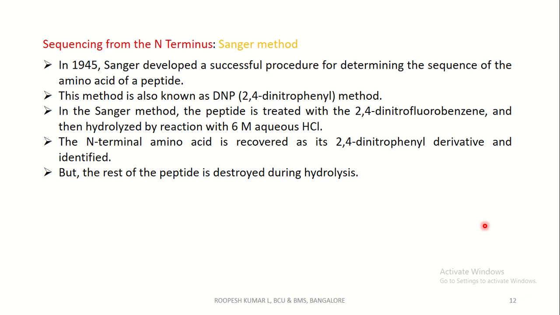But the rest of the peptide is destroyed during hydrolysis. That is, even the other peptide bonds present in the chain are broken into simple amino acids. There are many steps involved in this method.